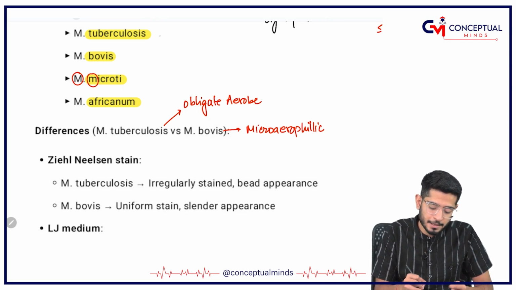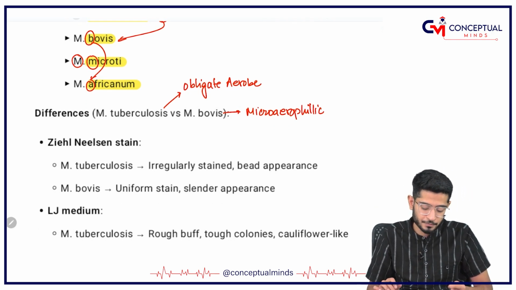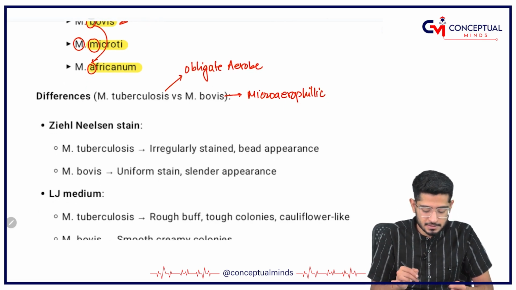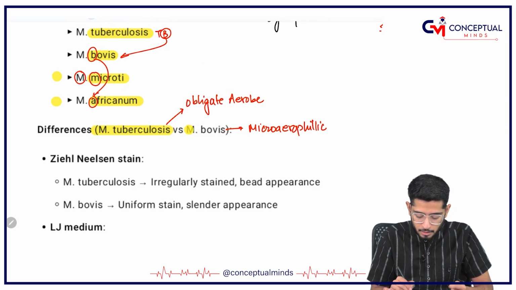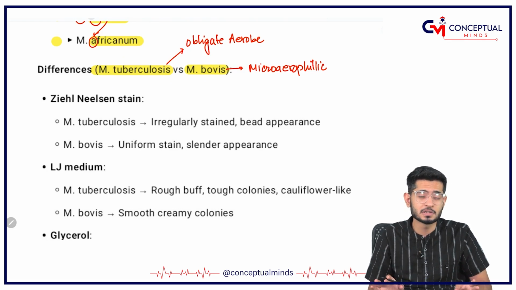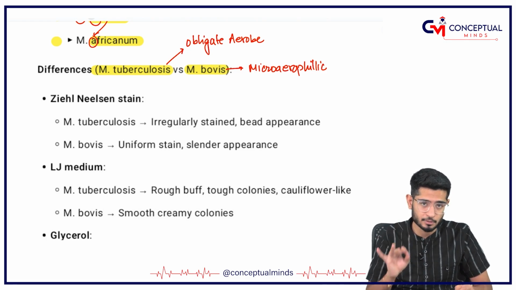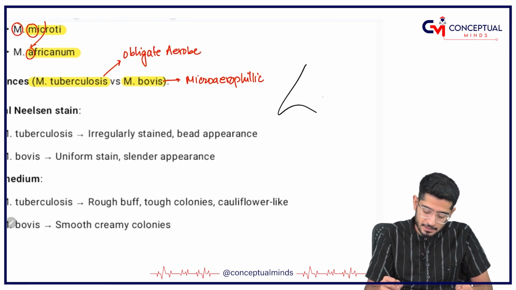Then you have Mycobacterium tuberculosis TB, from B you can remember bovis, and from B you can remember A as well, that is africanum. But it is very important to discuss, microti and africanum are very rare in India. The most common ones are Mycobacterium tuberculosis and Mycobacterium bovis. So, my dear friends, it is of vital importance for us to understand both, Mycobacterium tuberculosis as well as Mycobacterium bovis.